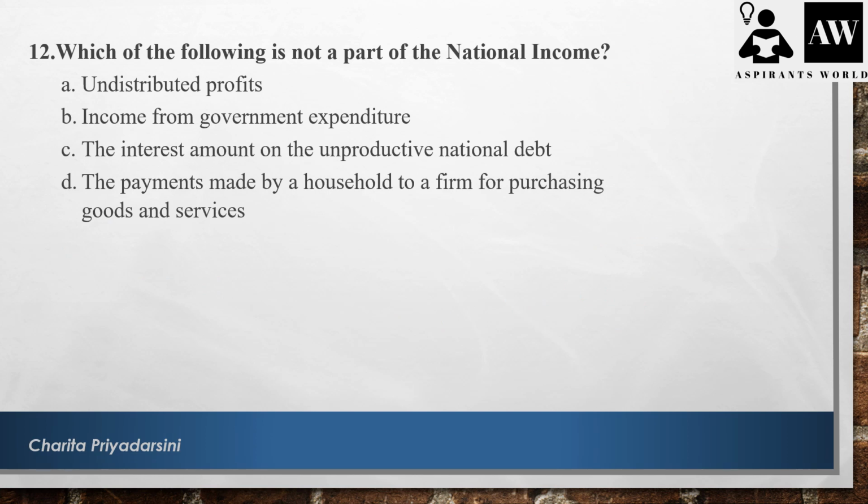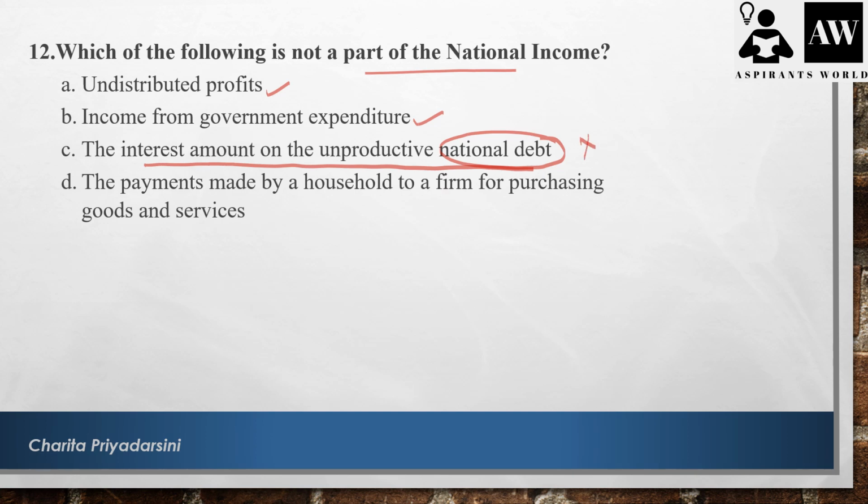Which of the following is not a part of the national income? So they said not a part. So let's see: undistributed profits, income from government expenditure, the interest amount on the unproductive national debt, the payments made by a household to a firm for purchasing goods and services. The undistributed profits is a part of national income calculation. Income from government expenditure is also a part of national income, but the interest amount on the national debt, that means the borrowings of the government on which it is paying interest, is not a part of national